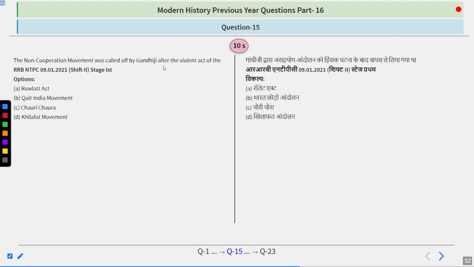Non-cooperation movement was called off by Gandhiji after the violent act of: Rowlatt Act, Quit India movement, Chauri Chaura, Khilafat movement. Think about it. And again, simple one this is.